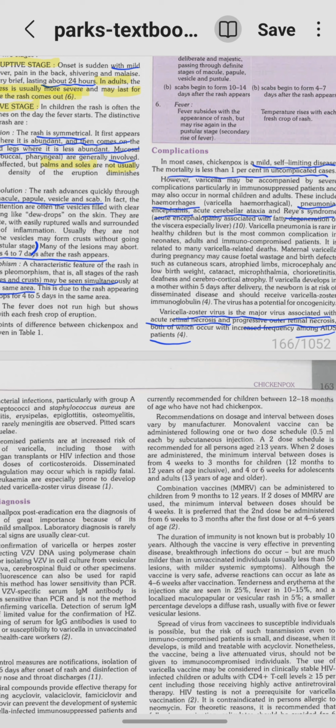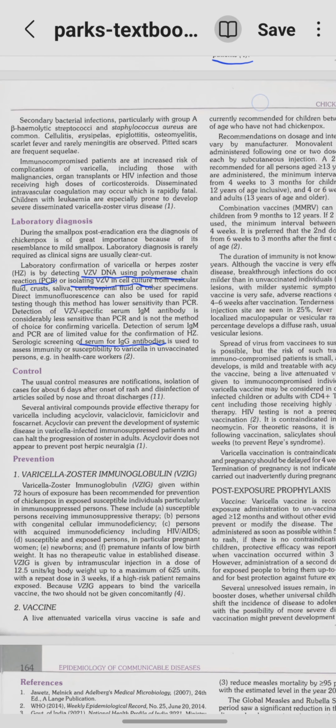Also, this virus is associated with acute retinal necrosis and such in increased frequency, right? Progressive outer retinal necrosis can also occur among AIDS patients. Okay, they are immunocompromised, so this can occur in AIDS patients.